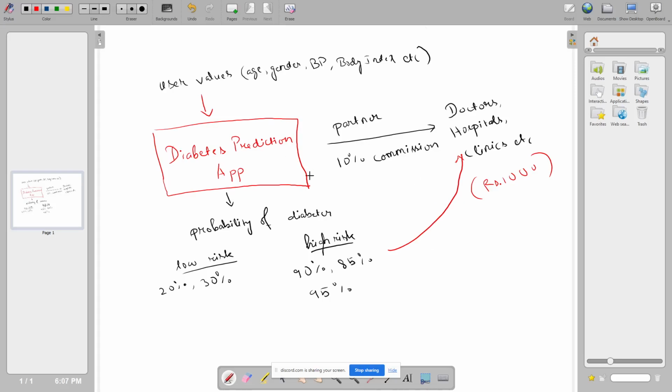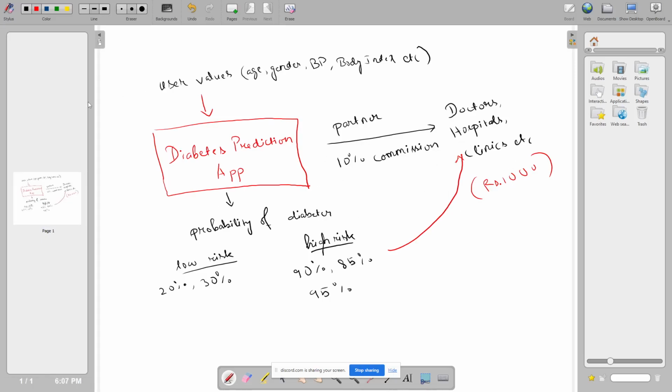Now, what happened is you have converted the diabetes prediction app into a practical business, right? Now you are able to monetize the whole process. So this is the business model, the financial model, how you can monetize the whole diabetes prediction app.